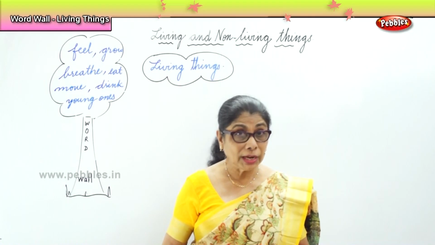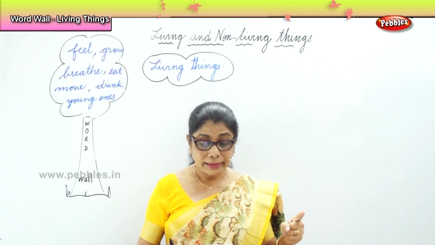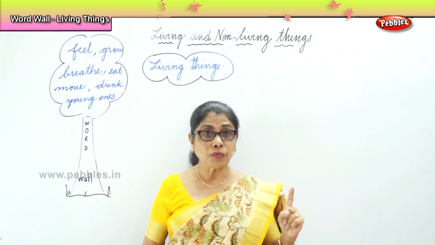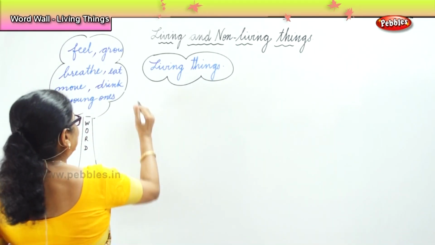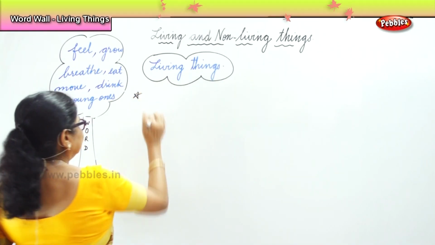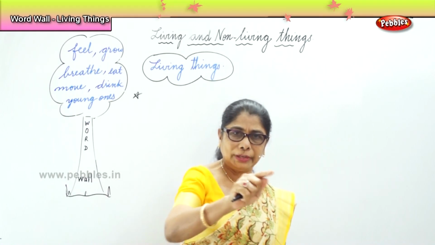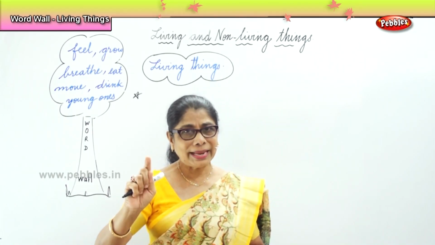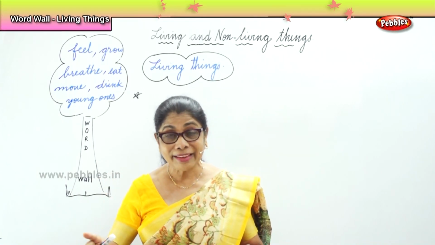We are still talking about the living things. We said the living things move from one place to another. They can have young ones. Now, another point that you need to remember. So one sentence is, living things move from one place to another. So you learned one sentence. The second sentence you learned is, living things have young ones.